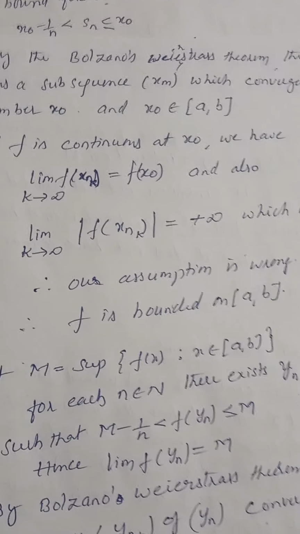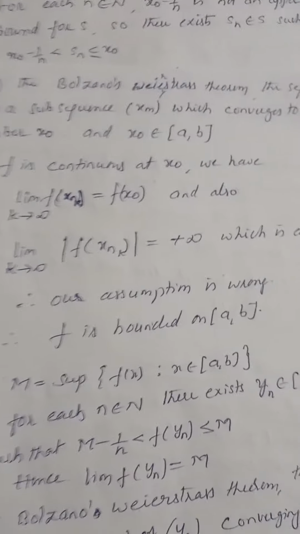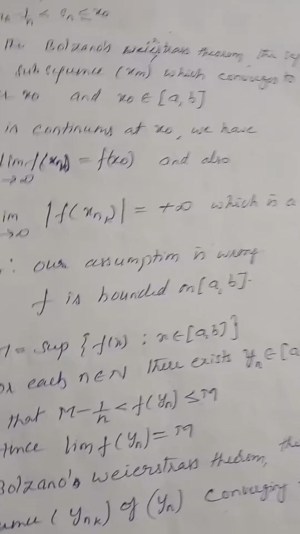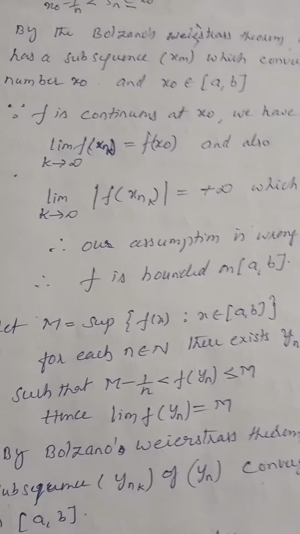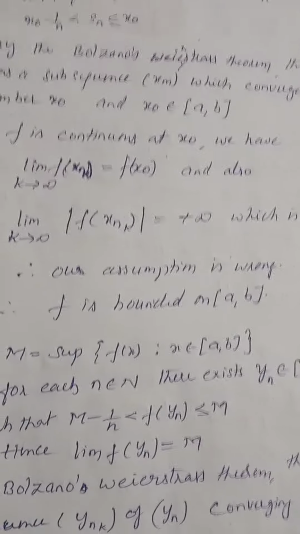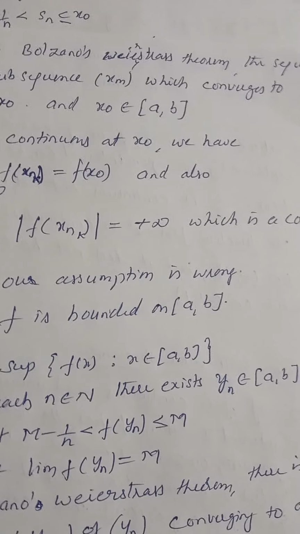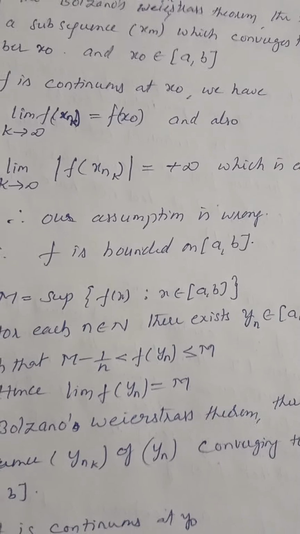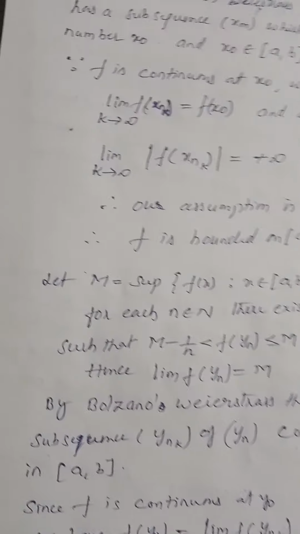Why are we getting a contradiction? Because our assumption is wrong. What is our assumption? f of x is not bounded. This is our assumption. Therefore, our assumption is wrong means its negation is true. That means f of x is bounded on the closed interval a comma b, right?